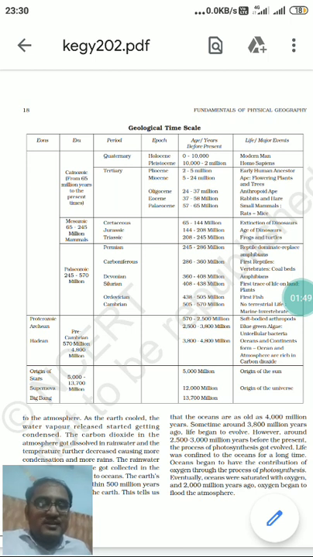The name of the body is the International Astronomical Union, that this world body placed, in its 2006 meeting, Pluto into the dwarf planet category.